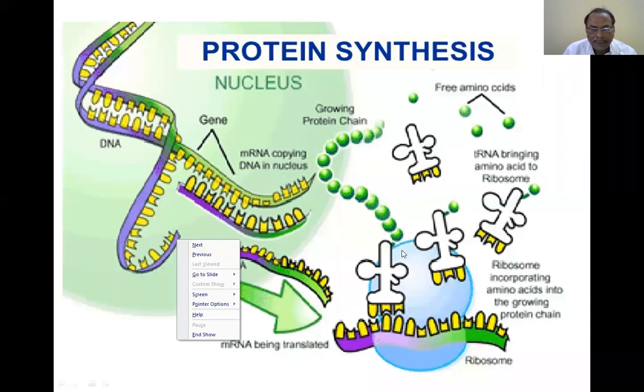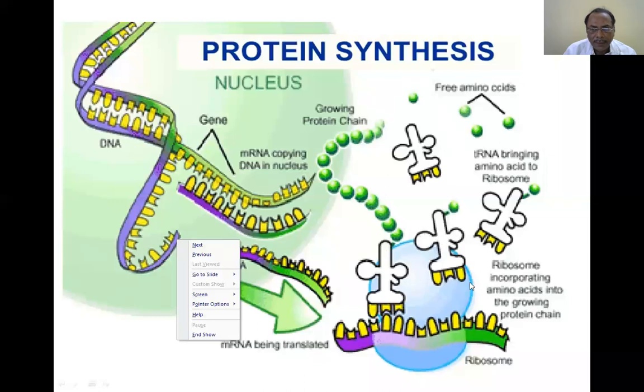Then the most important ancillary apparatus required are tRNA in the cytoplasm. You need amino acids for protein synthesis, and you need energy for driving this whole process.